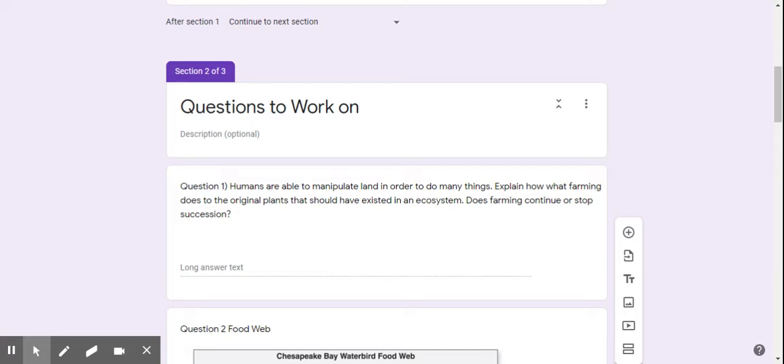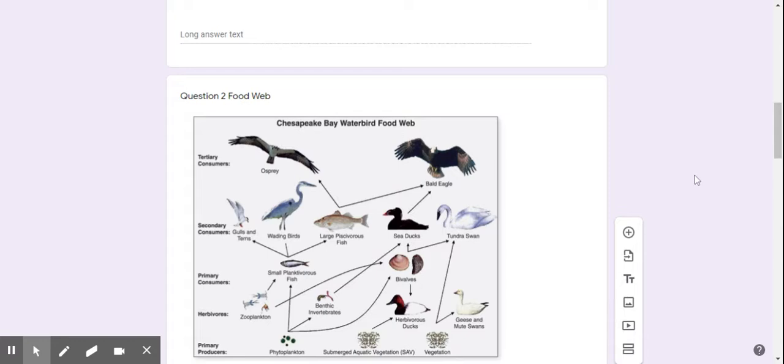So what happened to the original plants in the ecosystem? We removed them. They're gone. They don't exist there anymore. Does farming continue or stop succession? Farming stops succession, actually, because the original plants that were there can no longer grow there. We've completely removed them, and we do a pretty good job of removing them to make sure they don't come back. So we've stopped succession. Now the only thing that exists there are vegetables, and the only way those original plants will come back is if we stop plowing the land, we stop getting rid of the plants, and we let them all naturally come back in. Let's go to question two now.